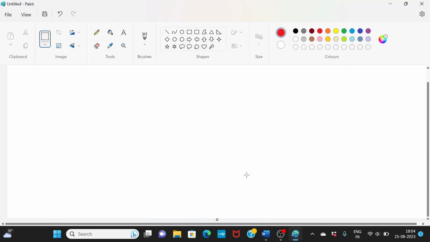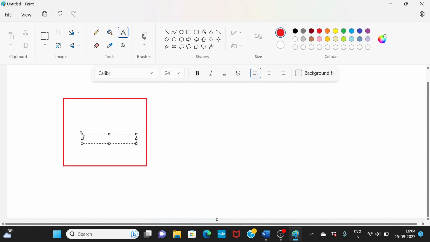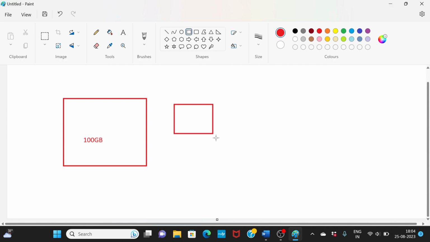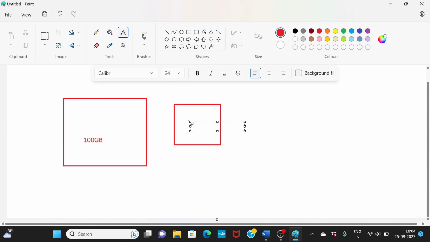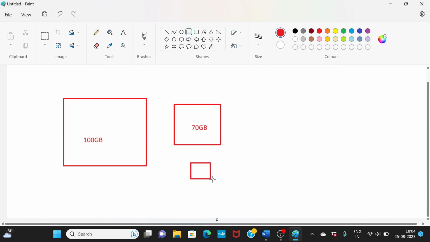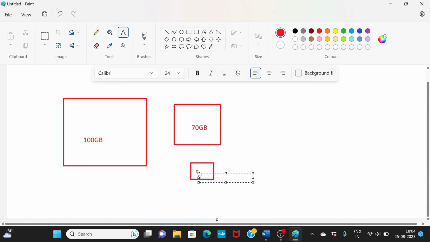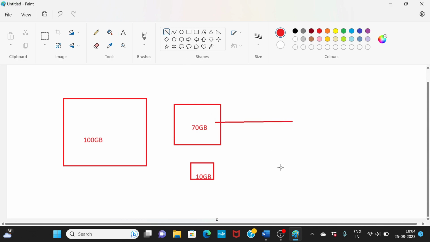Very interesting. So let's say this is your 100 GB data, and now this has been compressed into 70 GB, which is the same data just compressed, and another is 10 GB. What the interviewer is asking is, if I have to write queries, I can write queries on this data and on this data, which will give me a faster result?